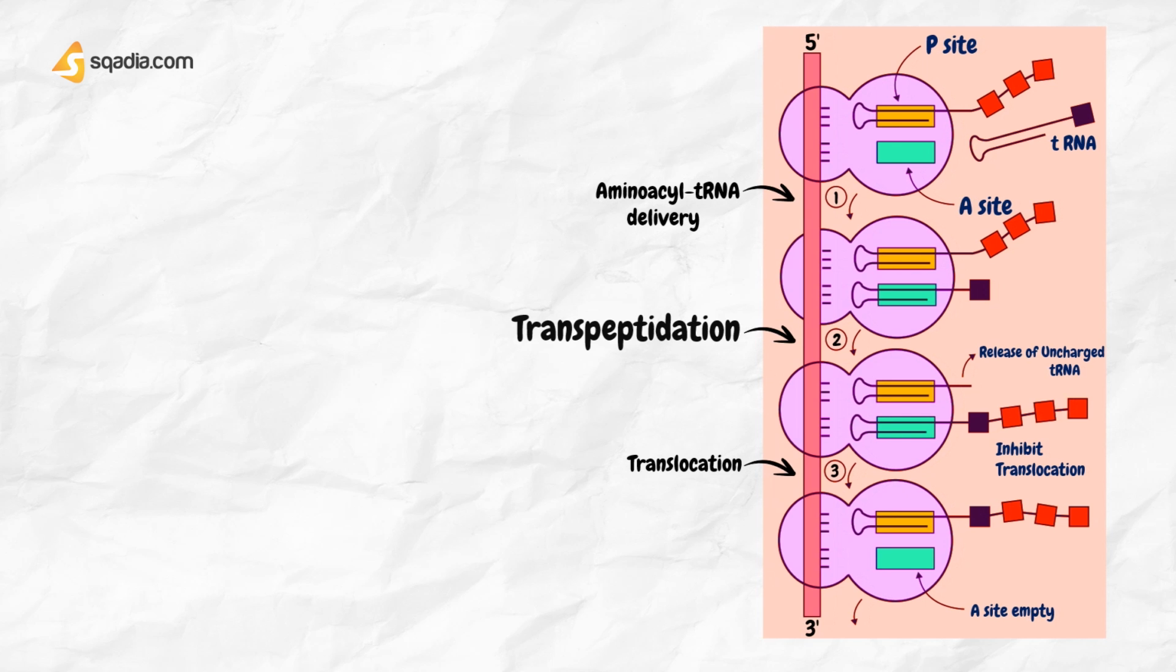The next step in peptide synthesis is transpeptidation, where the growing peptide chain, attached to the P-peptidyl site, is transferred to the amino acid attached to the aminoacyl tRNA at the A site. Chloramphenicol inhibits peptidyl transferase activity of the 50S ribosomal subunit.